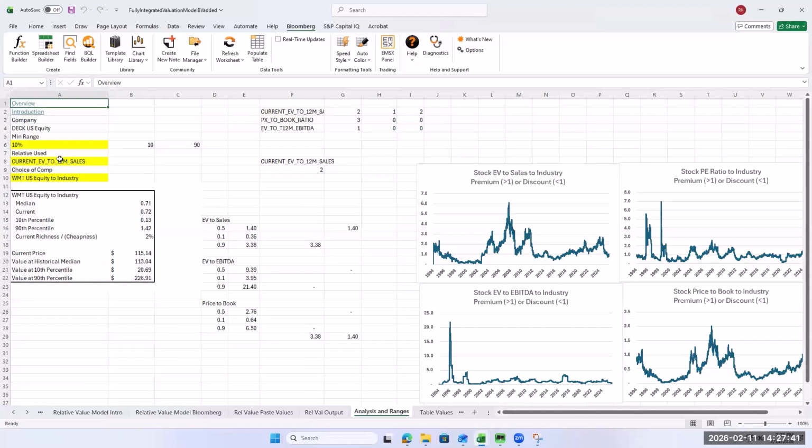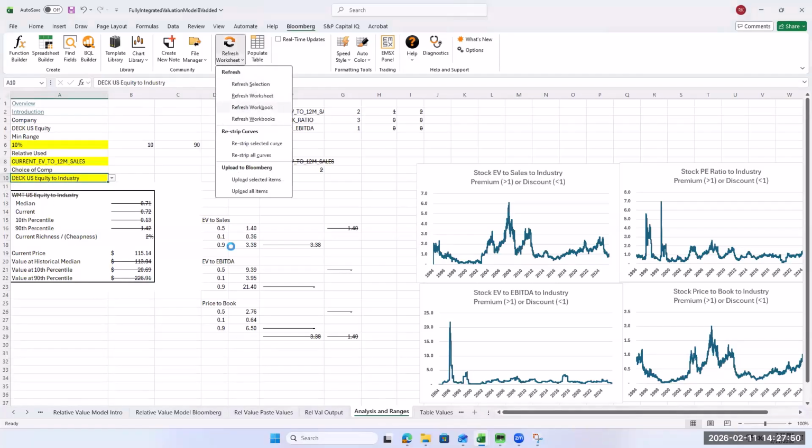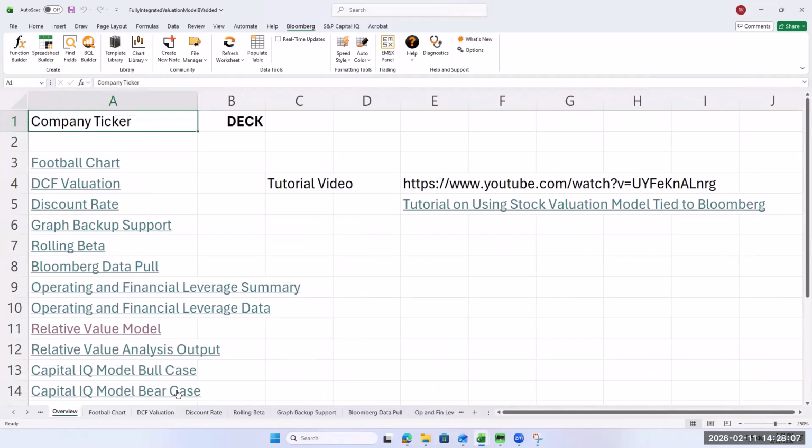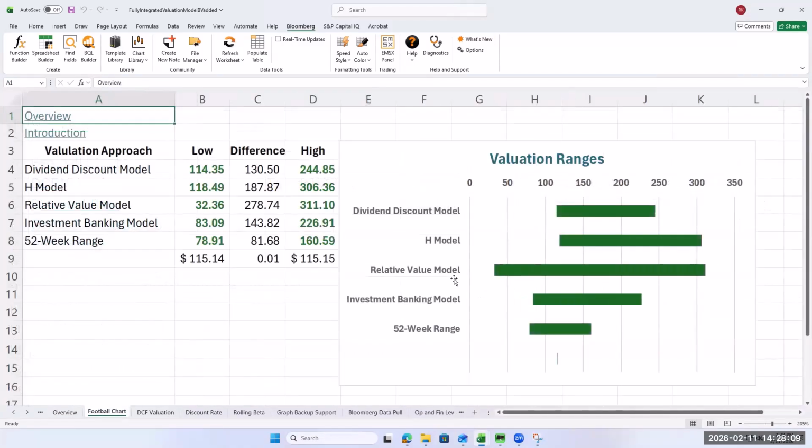Then we go to the analysis. We'll use EV to sales. That makes sense. And we'll look at them versus their industry. Here's their EV to sales chart. They look relatively cheap, right? They're kind of down at the bottom of their range. So we'll use that. And so based on that, we now have our football chart. We now have the relative value, pretty wide range, right?